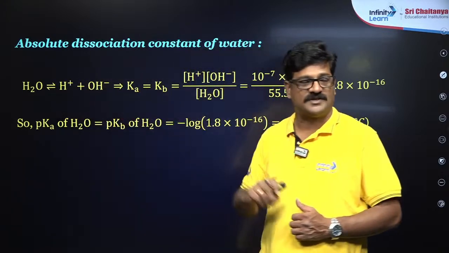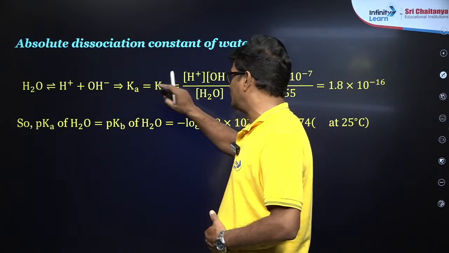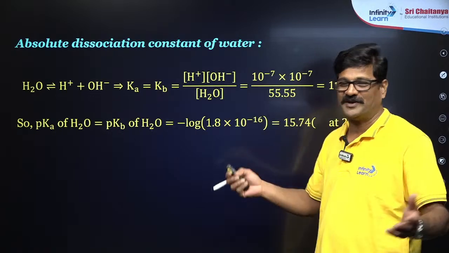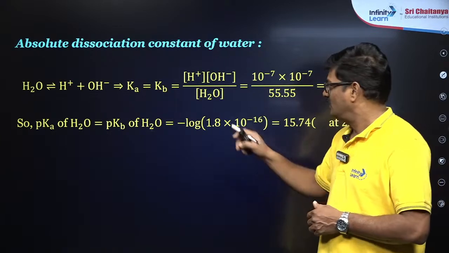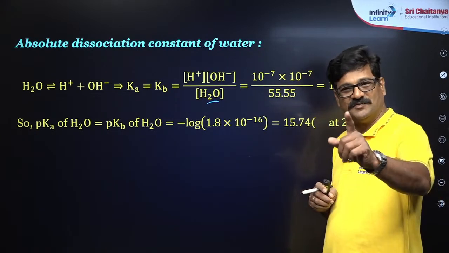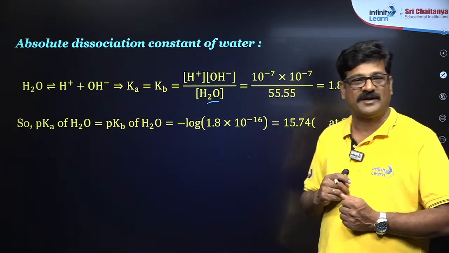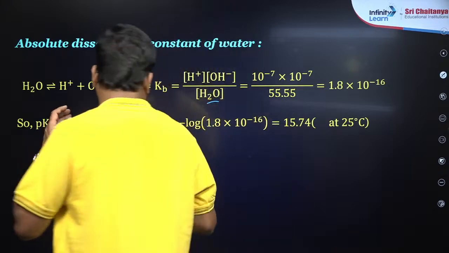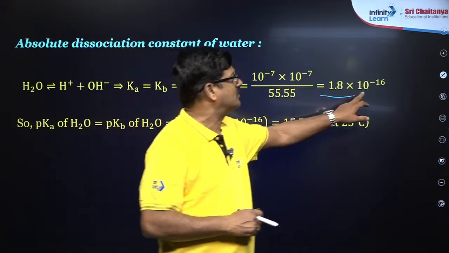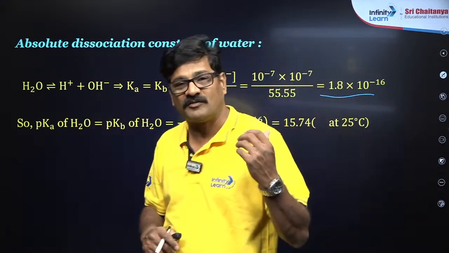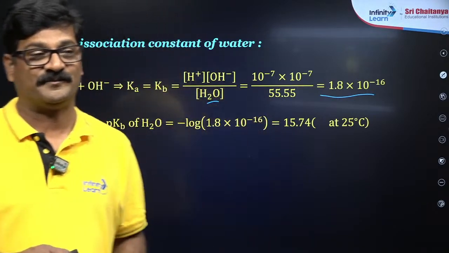H2O on dissociation gives rise to H plus and OH minus. So, the acid dissociation constant or base dissociation constant, water being amphiprotic, is called the absolute dissociation constant, equal to [H+][OH-]/[H2O]. This value is a constant. [H2O] is 55.55 M, and [H+] is going to be 10 power minus 7 from the ionic product of water. So 10 power minus 14 divided by 55.55 gives 1.8 into 10 to the power minus 16, the absolute dissociation constant of water.